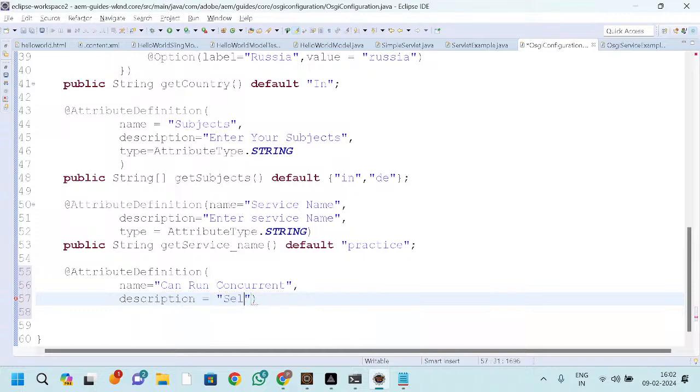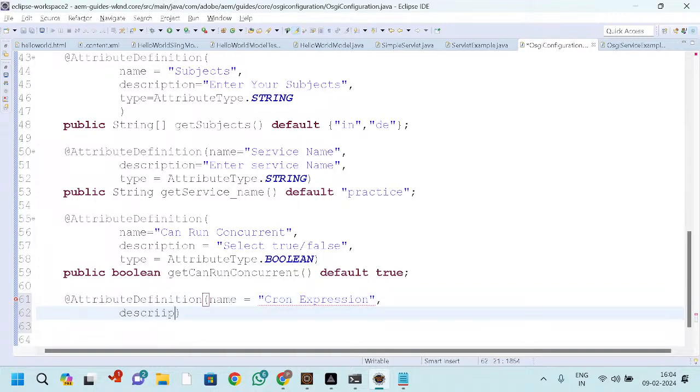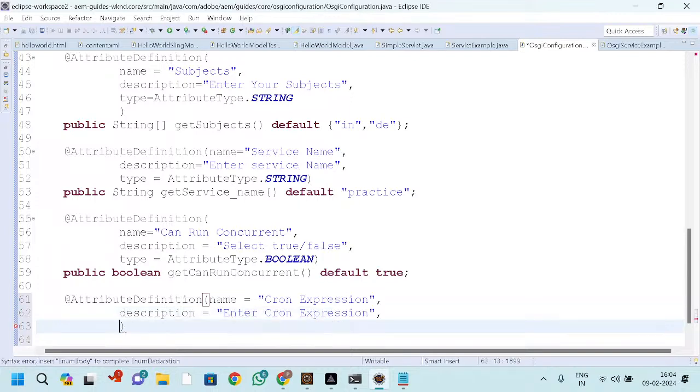You can define the name, and in this case we need the cron expression. So you can define the cron expression here, and here the description. I am not executing by using a date. Here I am executing by using a cron expression, right? Enter cron expression.